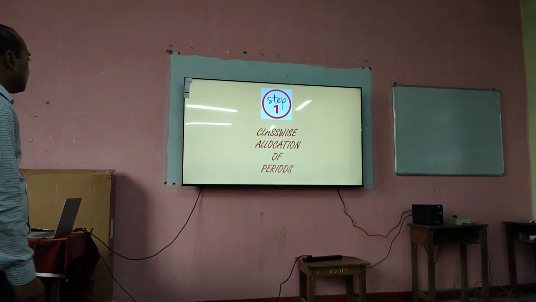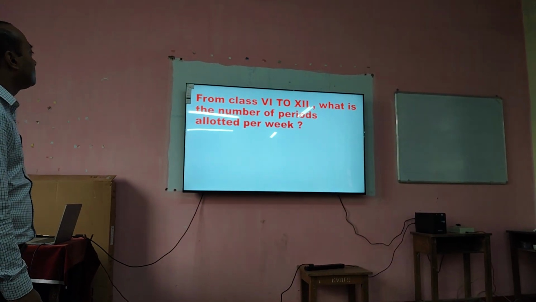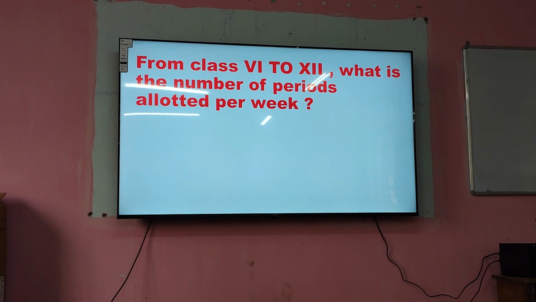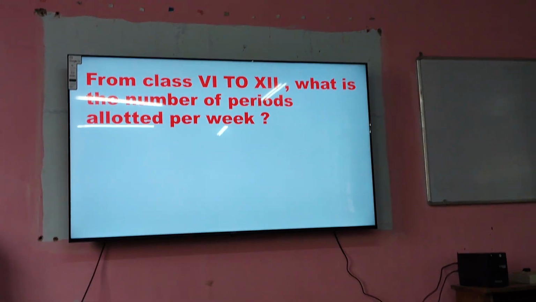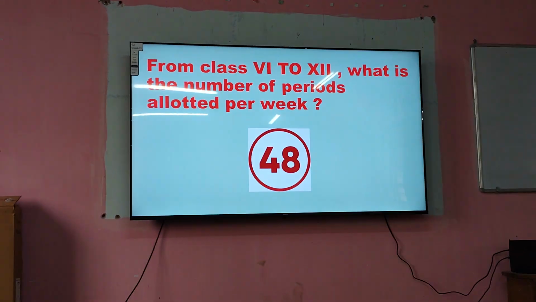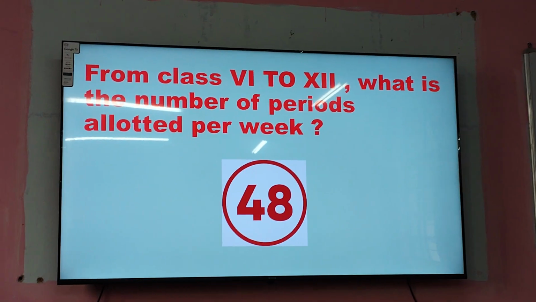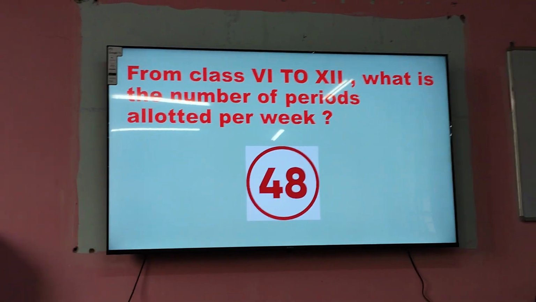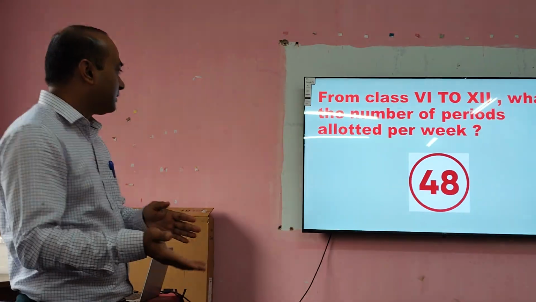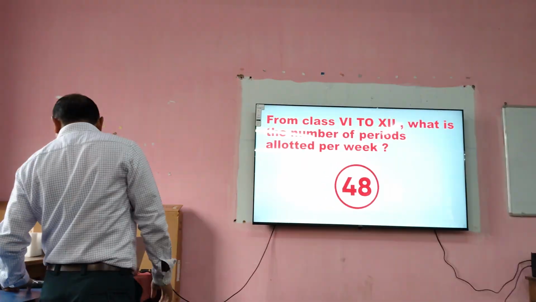So one question I would like to put forward: from class 6 to 12, what is the number of periods allotted per week? What is the answer? It differs from subject to subject. Actually 48 periods per week, because in classes 6 to 12 we have 8 periods and 6 days per week, so 48 periods.